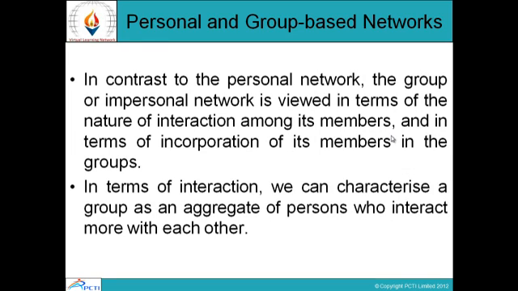Personal and group-based networks. In contrast to personal network, the group or impersonal network is viewed in terms of the nature of interaction among its members and in terms of incorporation of its members in the groups. In terms of interaction, we can characterize a group as an aggregate of persons who interact more with each other.